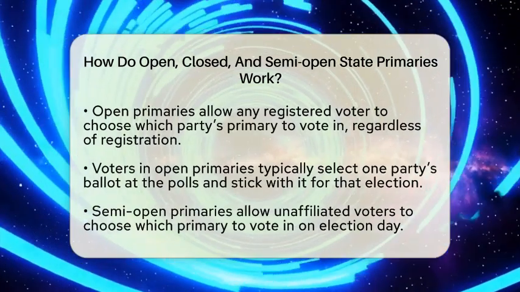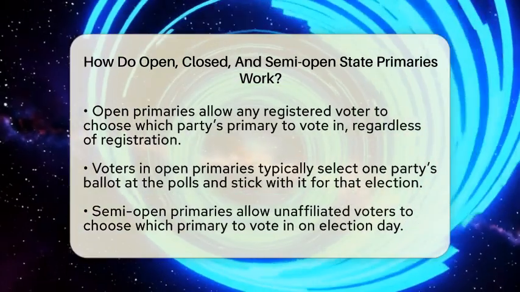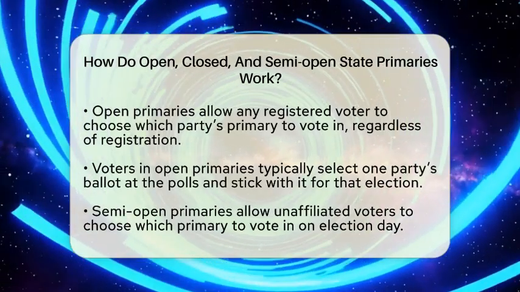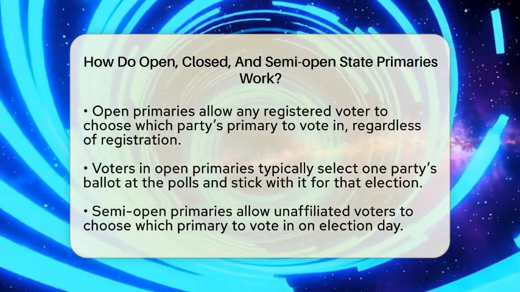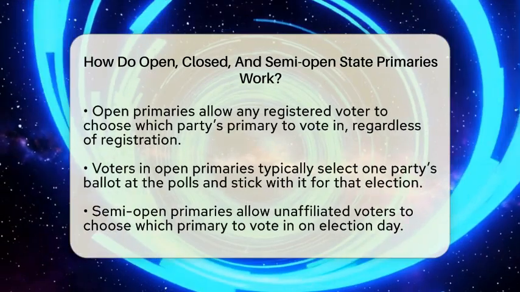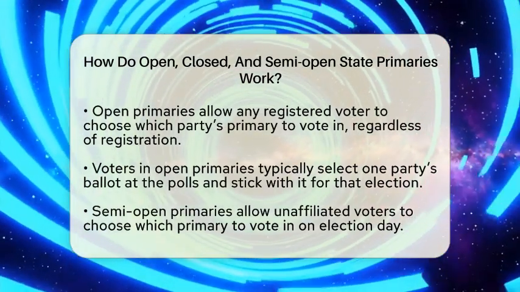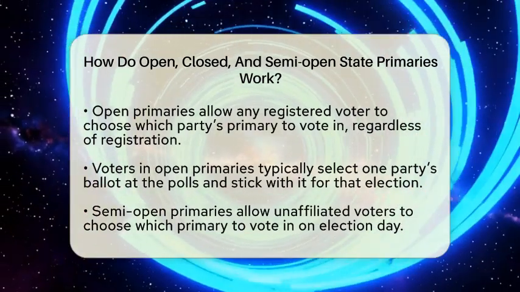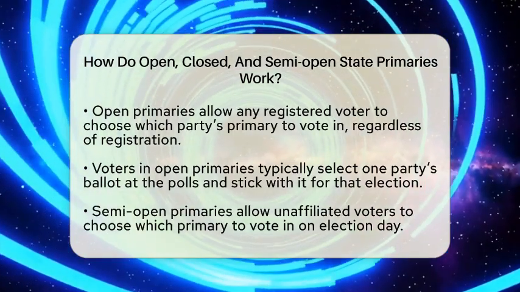This system is meant to keep the primary process within the party and ensure that only dedicated party members choose their candidates. Usually, voters have to declare their party affiliation when they register to vote, sometimes months before the primary.